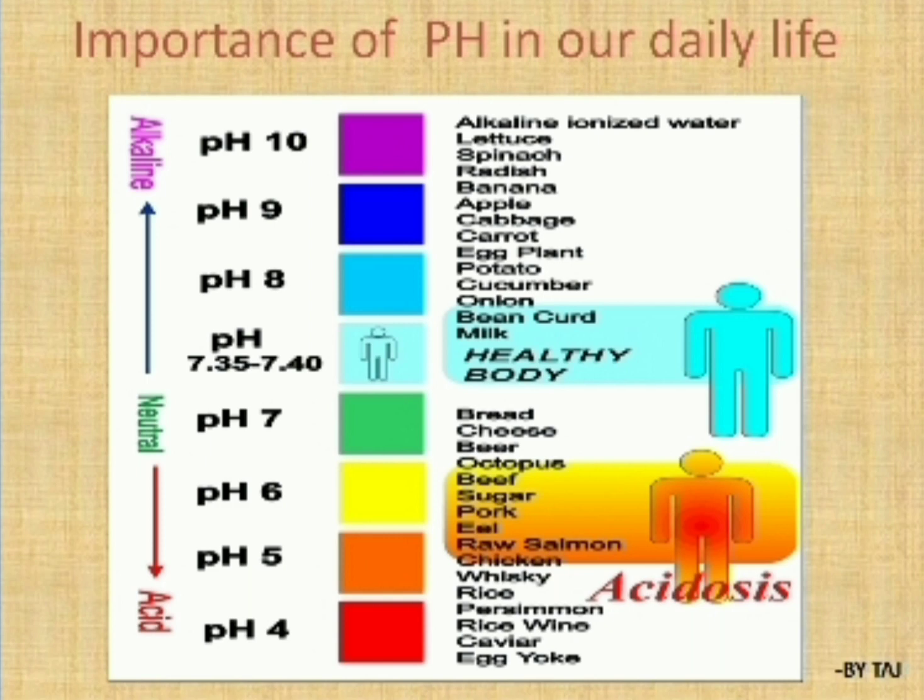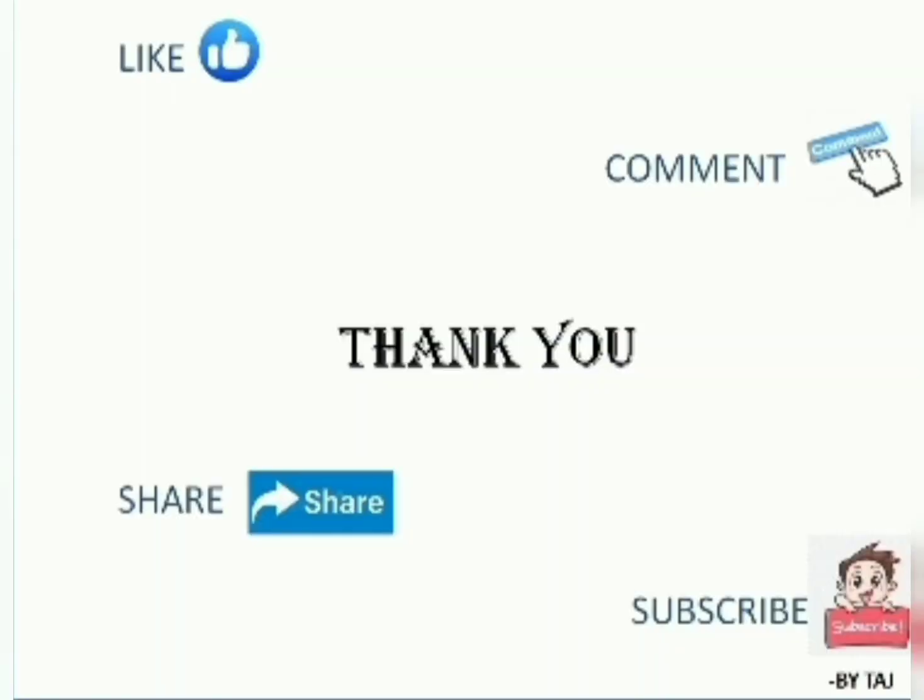Some substances we use in our daily life are octopus, beef, sugar, pork, eel, raw salmon, chicken, whiskey, paracetamol, rice wine, caviar, egg yolk. These all come under pH below 7, that is, acidic in nature. This is the importance of pH in our daily life. I hope you understood the concept very well. So this is about acids, bases and salts.